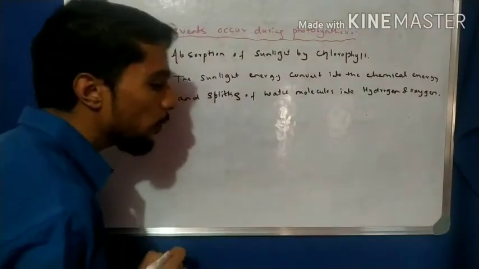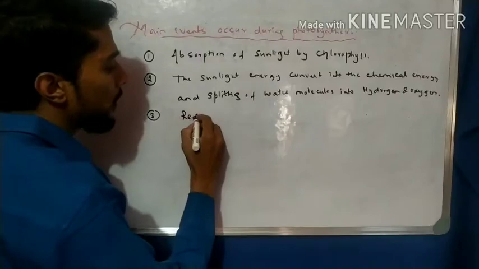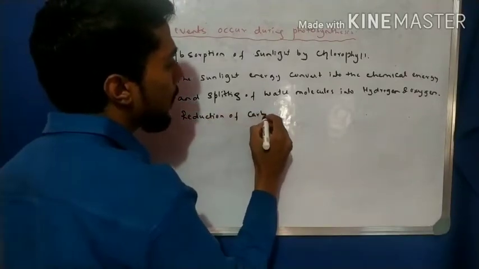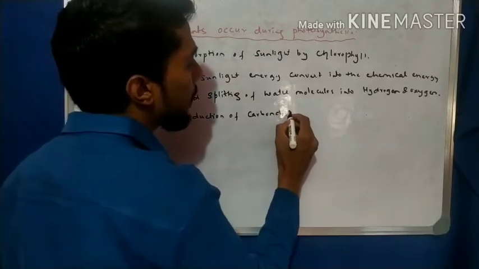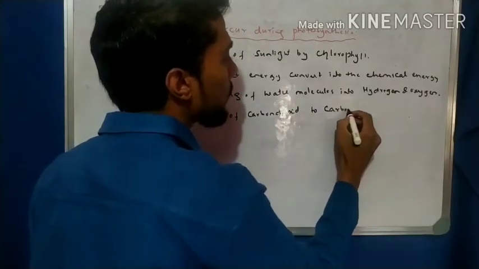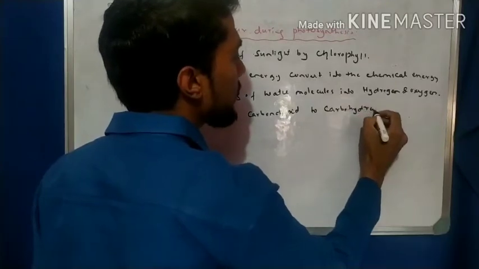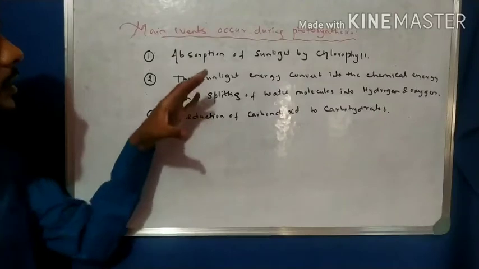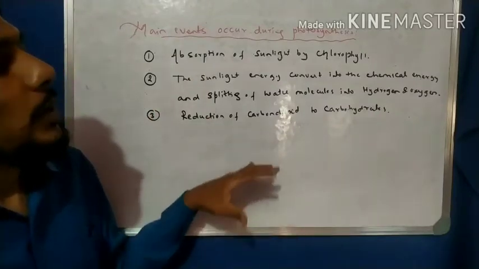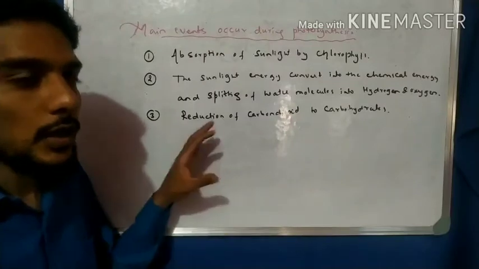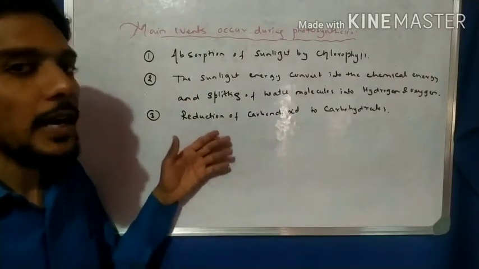Next, the third event is the reduction of carbon dioxide to carbohydrates. Now food is prepared. These are very complex, but we are simply writing one by one. It is not very detailed, but these are the main highlight events.